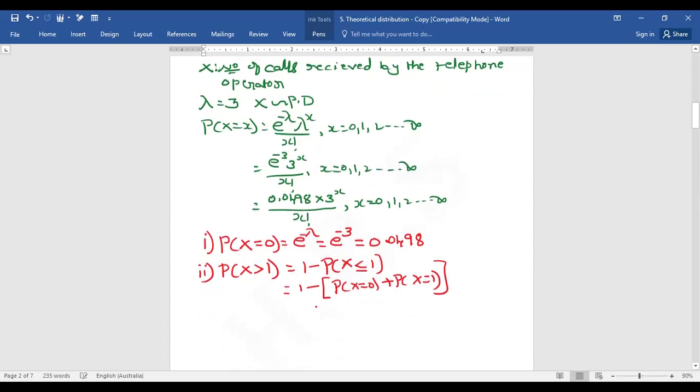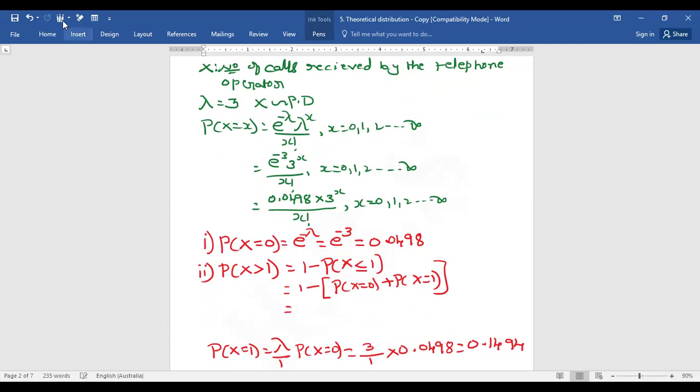Then we go for x is equal to 1. We need to calculate the value of probability of x is equal to 1. That is equal to lambda by 1 into probability of x is equal to 0. Lambda is 3, so 3 by 1 into 0.0498. The complete value is 0.1494 for x is equal to 1.